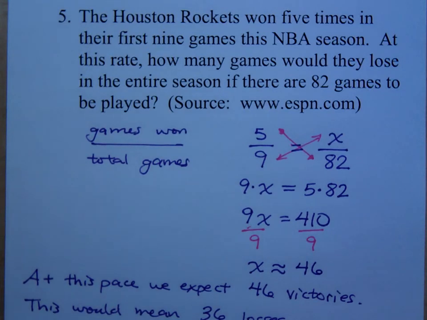Now, if it makes you feel any better, with 6 games still left to go in the season as of right now, the Rockets have won 51 times. So does that mean they are right on pace, or they're doing better or worse? They're doing better, because if they lost the rest of their games, they would still have more than 46 victories, right? So just looking at those first 9 games they played, is that enough to determine the rest of the season?